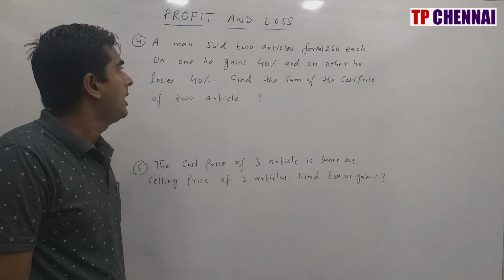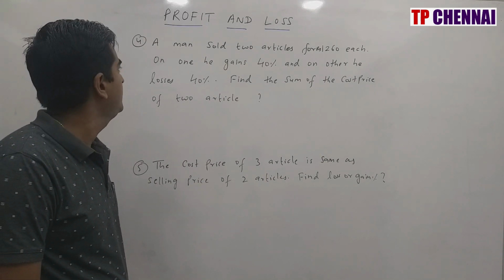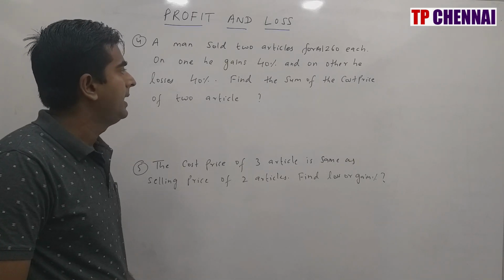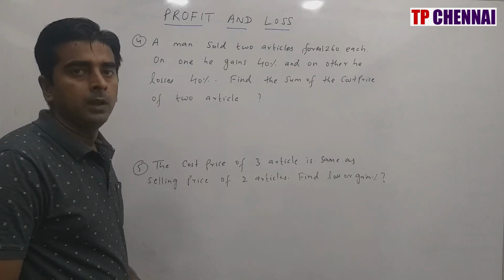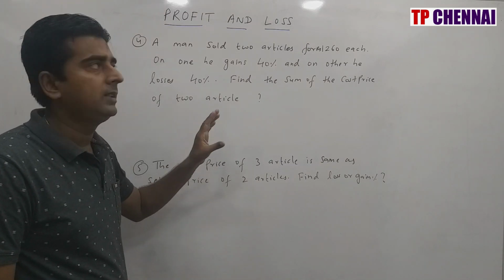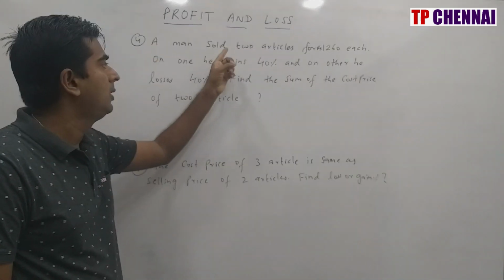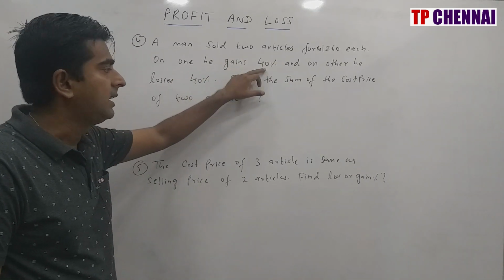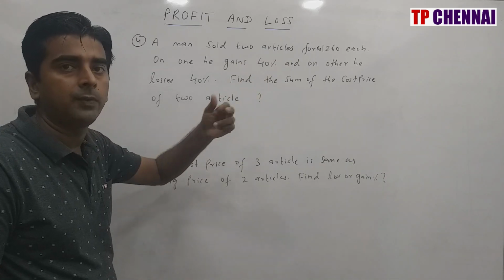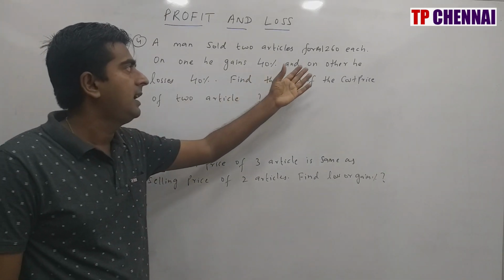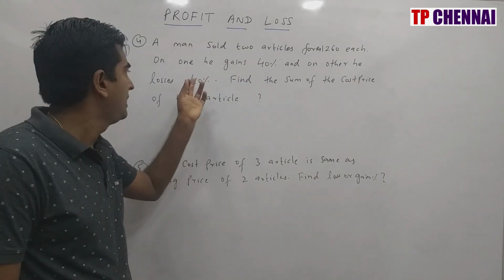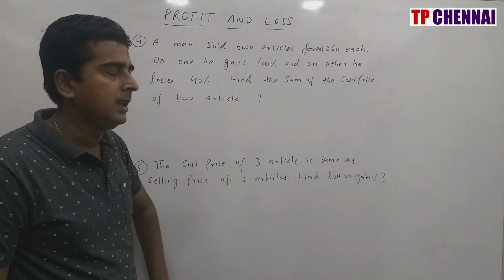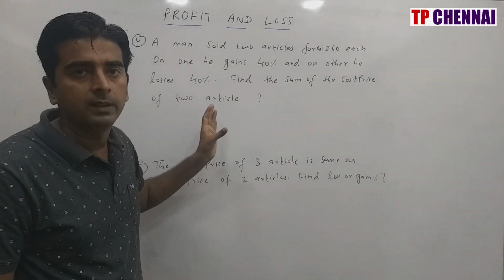So a man sold two articles for rupees 1260 each. On one he gains 40% and another he loses 40%. Find the sum of cost price of two articles. So this question can be solved in many ways. One way is nothing but they have given you SP of each article is 1260 each. So first article SP is 1260 and he is getting a gain of 40%. From this he can calculate first cost price. Then for second article again SP is 1260 but he is getting a loss of 40%. So from this you can calculate second cost price, then you can add. But I am not going to solve this in this method, right?